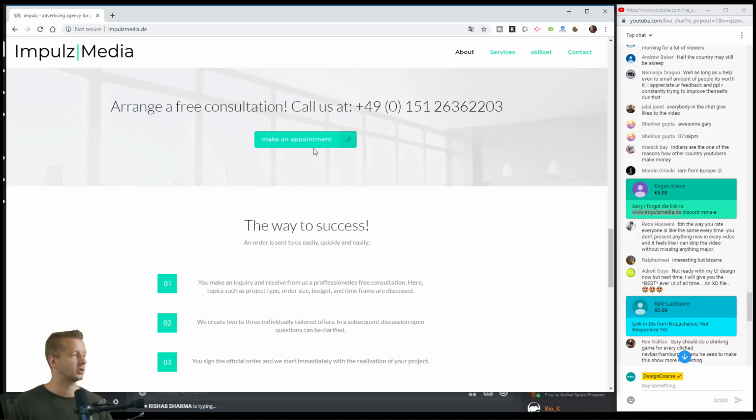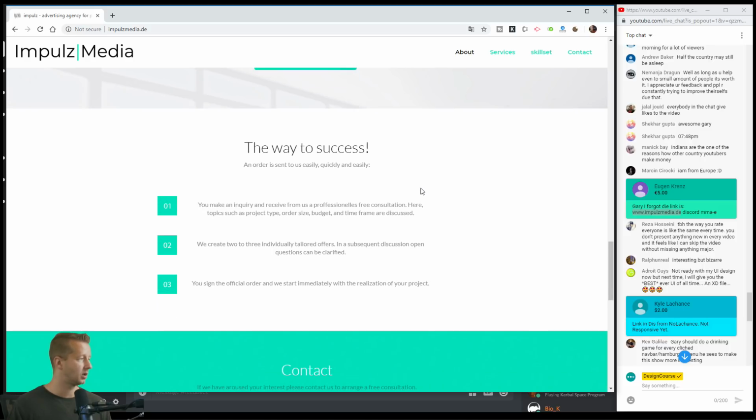The color contrast between this white, thin, small text and this background, that turquoise, is not enough. It's a little bit hard to read this. So either make that text, make an appointment, a little bit larger and bold, that way you'd be able to read it better, or change the background color to something slightly darker.